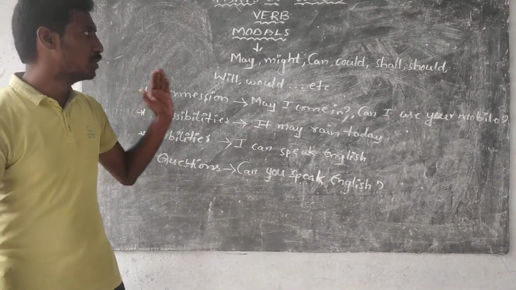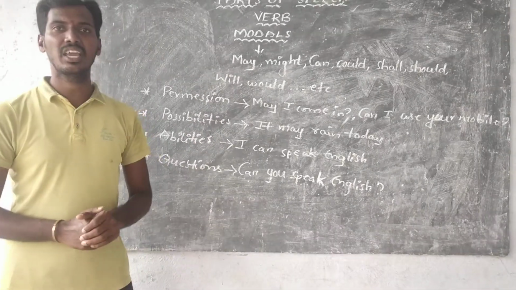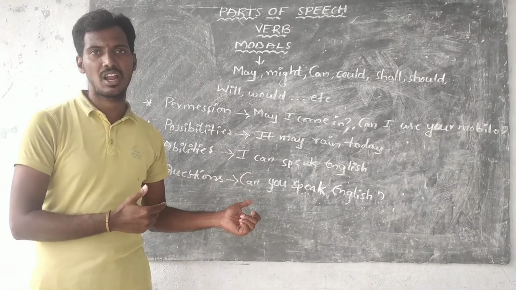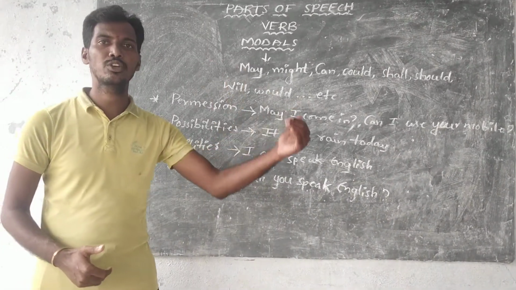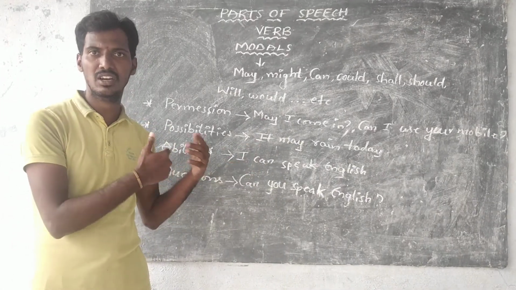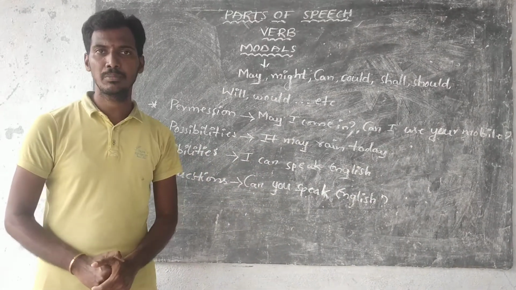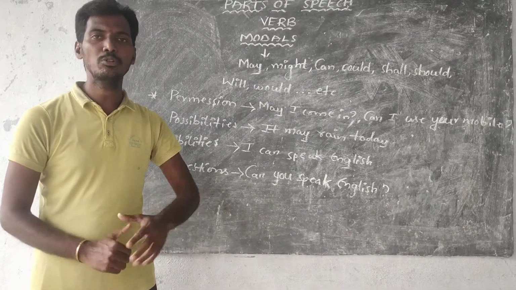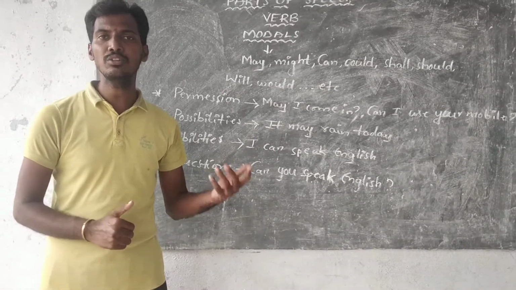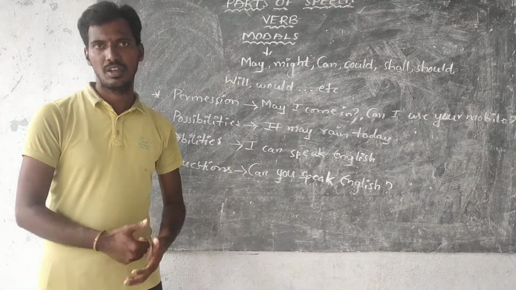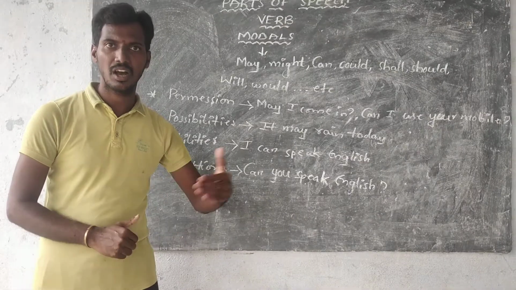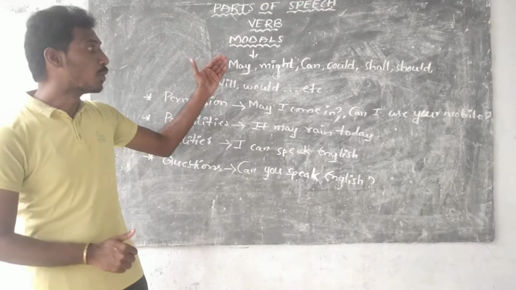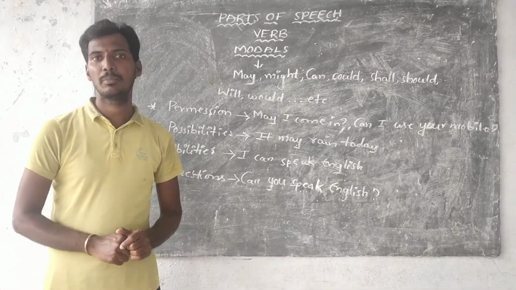So first, we use modals to ask or take permission. If you want to enter into the class, or if you want to enter into the chamber of your officer or official, there you have to take the permission of your teacher or your superior. So then you have to use modals. So how can you take permission? May I come in? Or may I come in, sir? May I come in, madam? So we use modals to ask or take permissions.